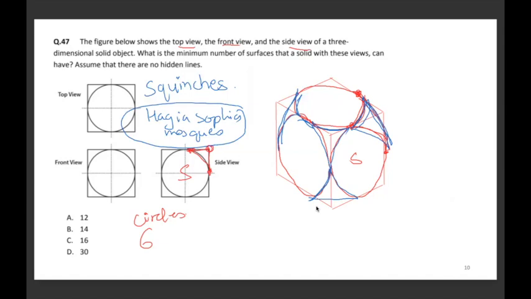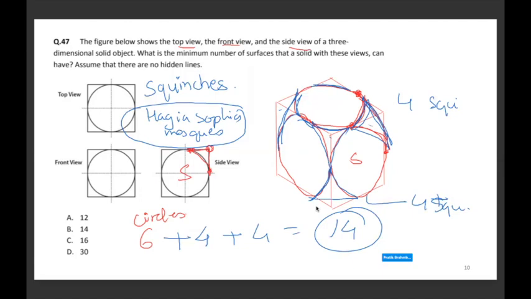So this 3D object will have 6 circles, of course, plus there will be 1, 2, 3, and then one more squinch happening here. 4 squinches at the top, plus 4 squinches at the bottom, which makes it a total of 14 surfaces that the solid has, which is option B.